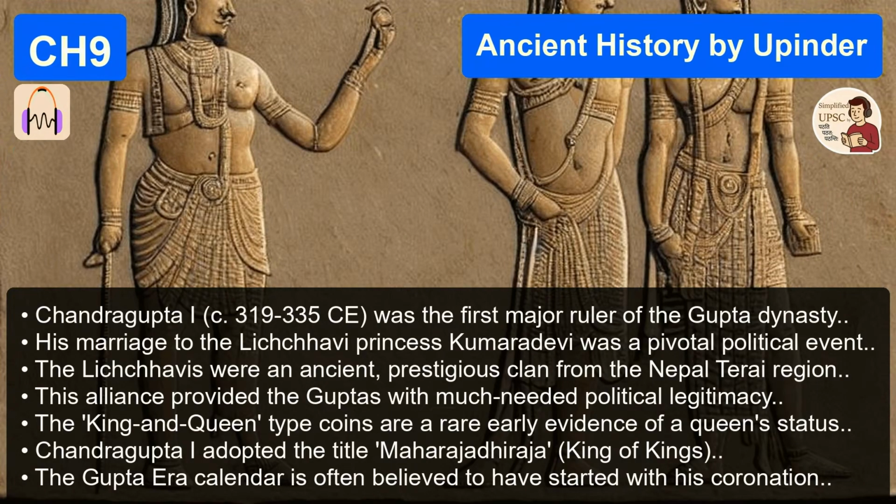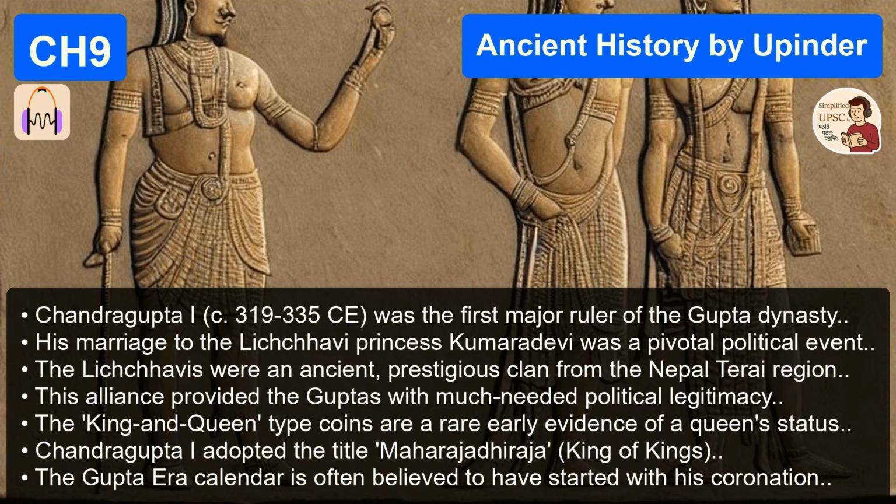Who was the first big player? Well, we had the founder, Sri Gupta, and his son Ghatotkacha, but there were probably minor kings, maybe feudatories. The real explosion onto the scene happens with Chandragupta I, and it happens not just through war, but through marriage. The ultimate political tool in the ancient world. And he used it perfectly.